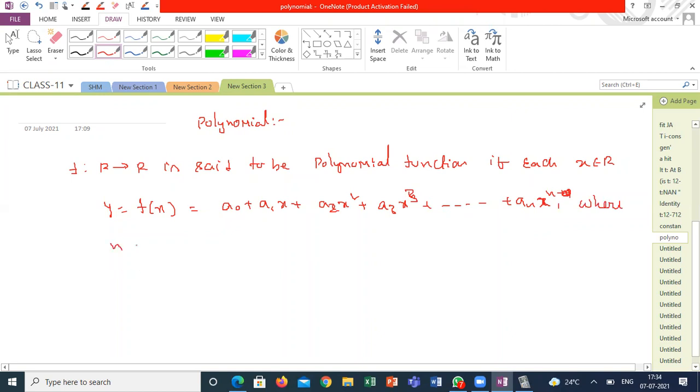Is n a real number, or non-negative? If it is a real number, how can you say it is a polynomial function, man?